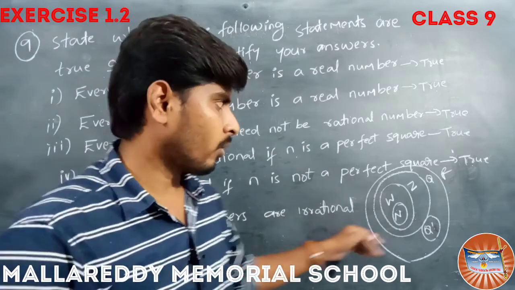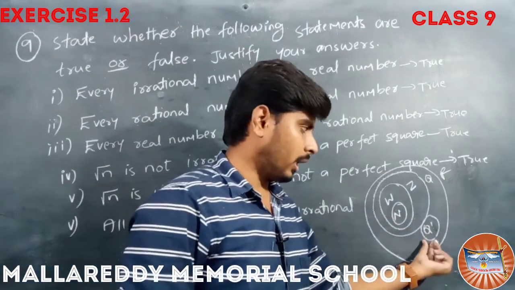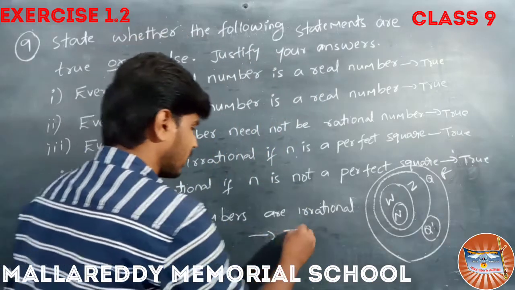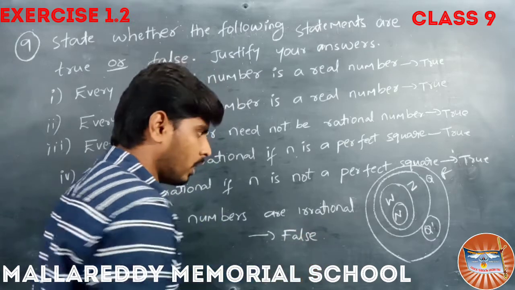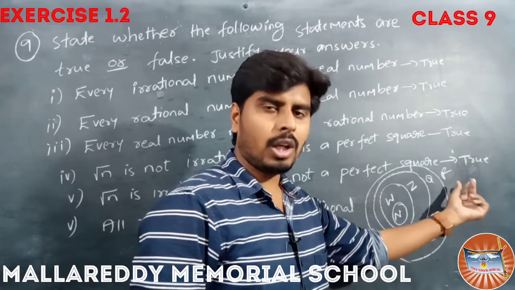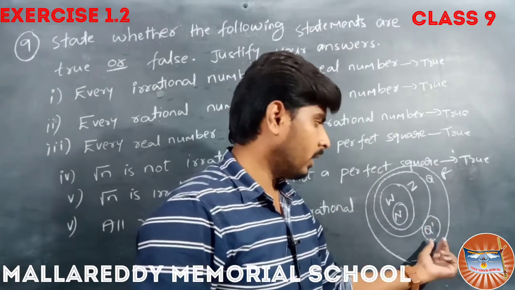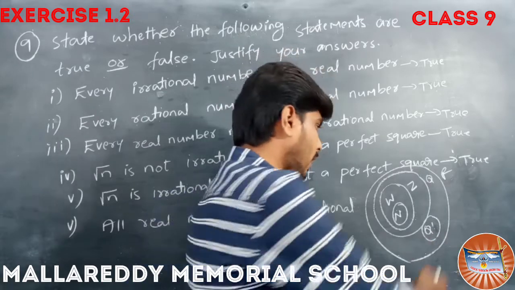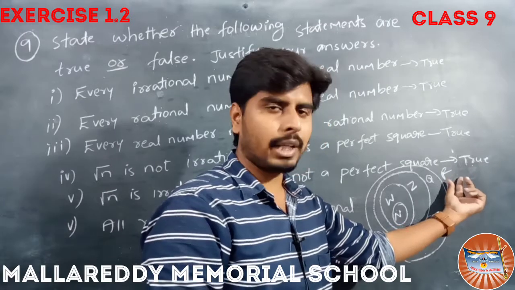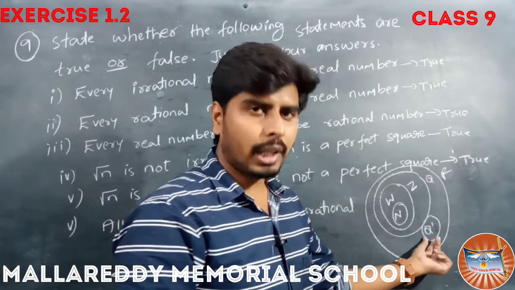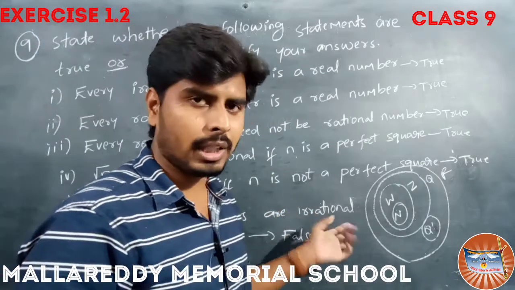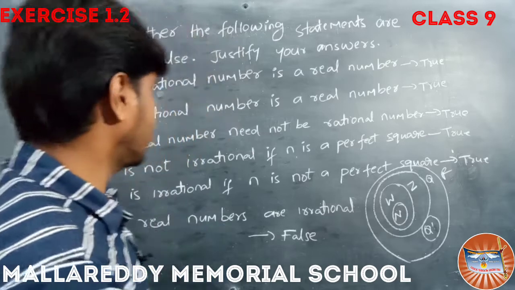Coming to the final one, all real numbers are irrationals. All these real numbers are irrational, is it true? No, it is not true. The statement here is false, because all the irrationals are real numbers, but all the real numbers need not be irrational, because we have rational numbers also. Here it is given that all real numbers are irrational, that is why it is false. This is about the 9th question.